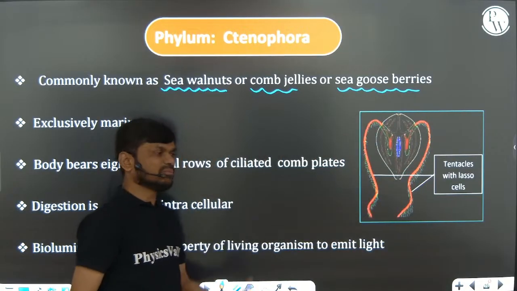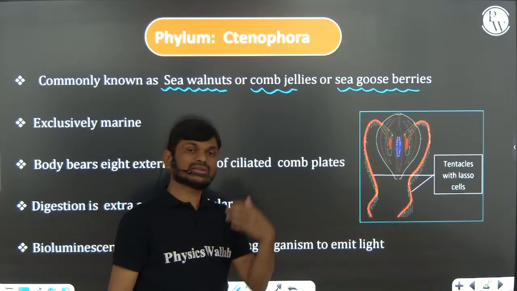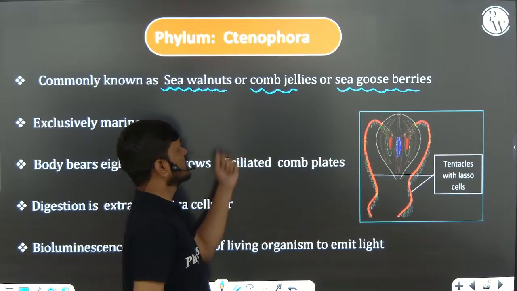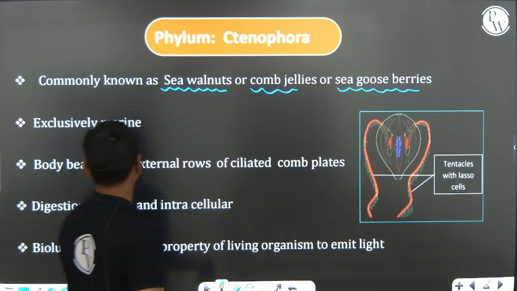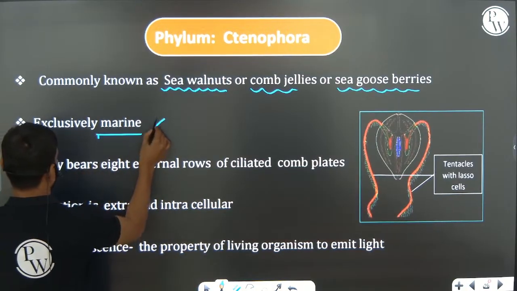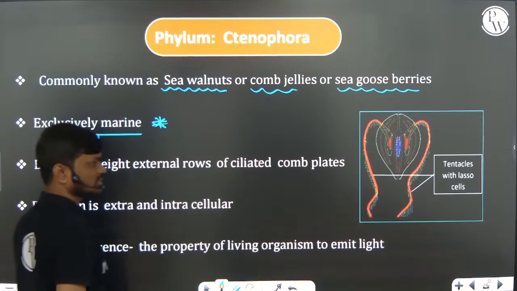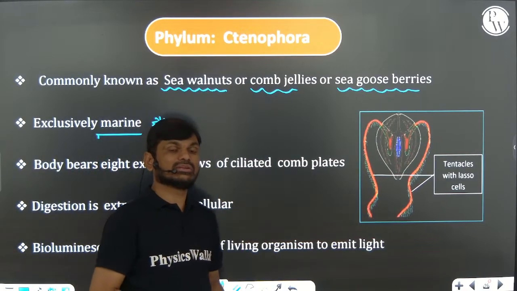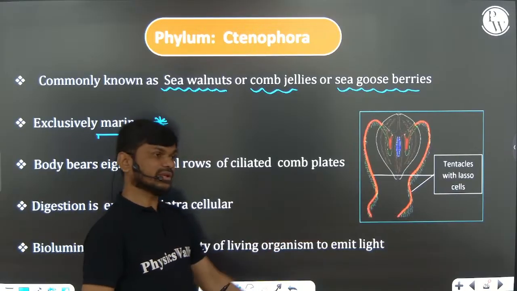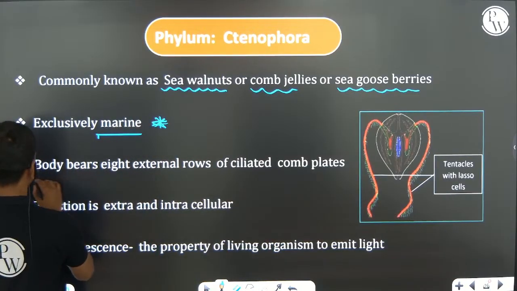Commonly known as, because of their external morphology they look like sea gooseberries, comb jellies, sea walnuts. Okay, common name. Exclusively marine. Porifera are generally marine, coelenterates are mostly marine, but these are exclusively marine.